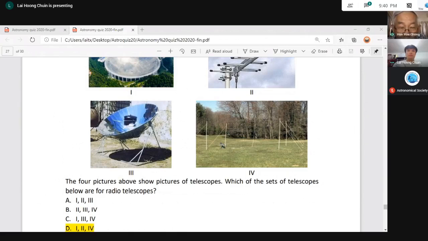Whereas for number 4, the 2 parallel dipoles, a radio wave coming from the horizon can be detected. So it's omnidirectional. Whereas number 1 and number 2 are unidirectional. Come from one direction, can detect. Other direction cannot detect. Number 4 is omnidirectional. Omni means all directions. So it's a 2 parallel double dipole antenna for radio telescope.